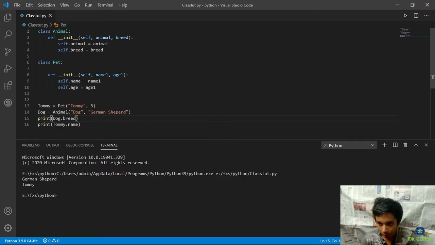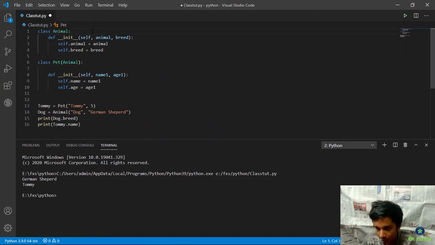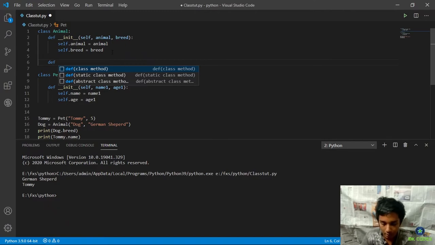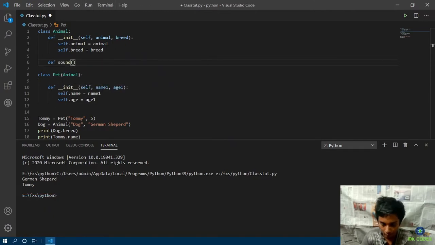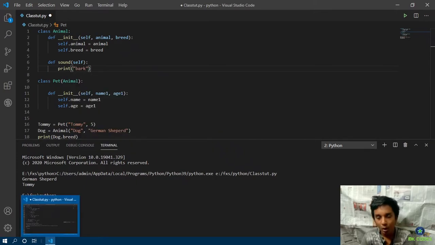So I could do something here. Let's see. I'm going to inherit the pet class from the animal class. So in bracket I put animal. So that's how you inherit. What you are doing here is you're basically taking all the properties from the animal class, like this method, and let's say I had another method which says sound and self, and all it does is, let's say, print bark. So all this is basic.